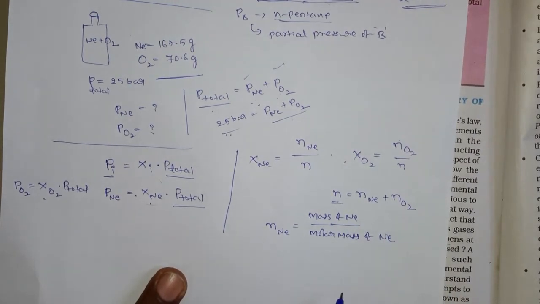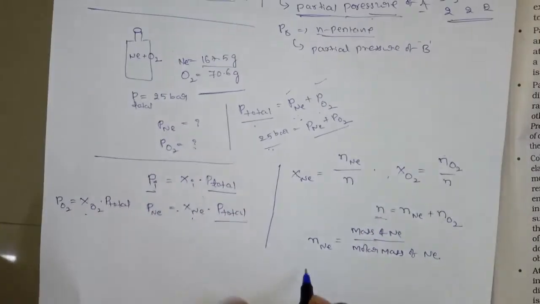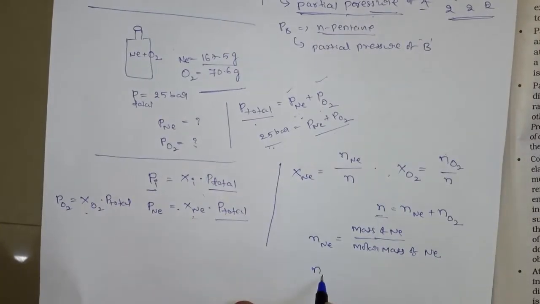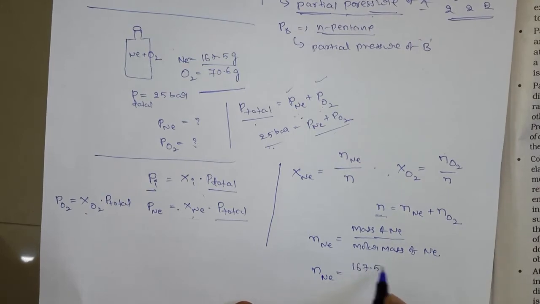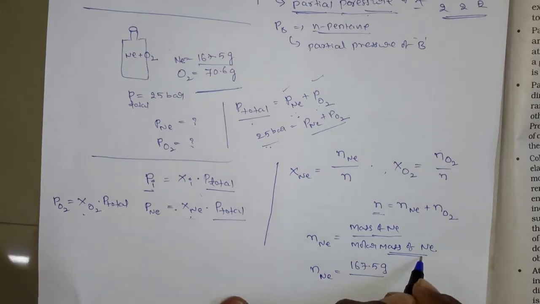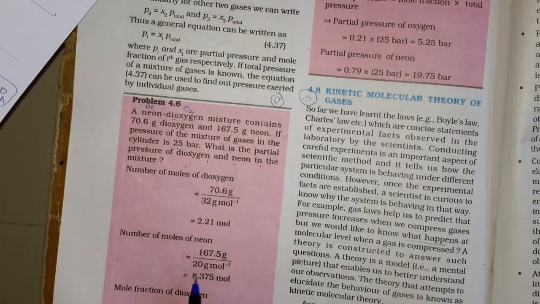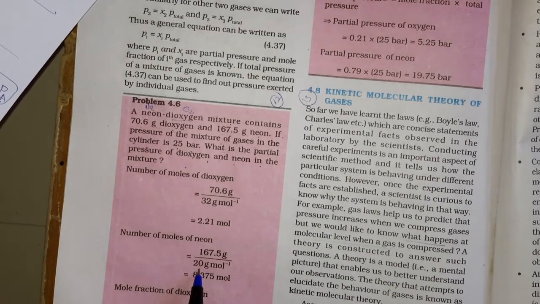Okay, so what is the mass? Here he has given the mass, 167.5 grams. Then whatever the molar mass of the neon, how much? The molar mass of the neon is equal to 20 grams per mole.